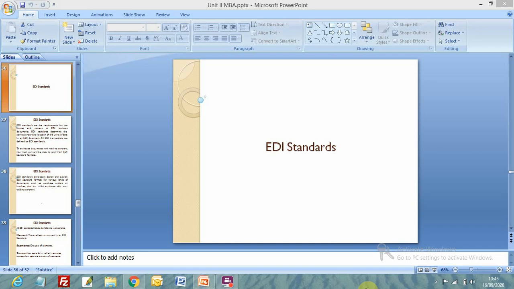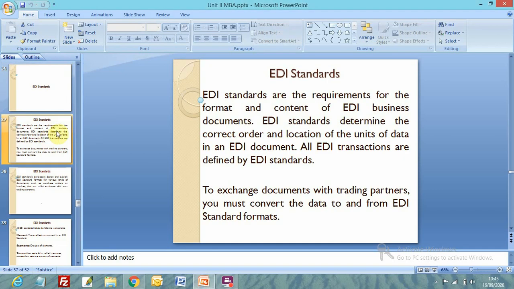What are the standards of EDI, and how do we move forward from the last topic, right? It will be a small discussion on the remaining part of EDI. So EDI standards are the requirements for the format and content of EDI business documents. EDI standards determine the correct order and location of units of data in an EDI component.